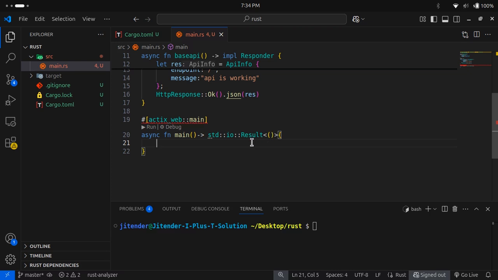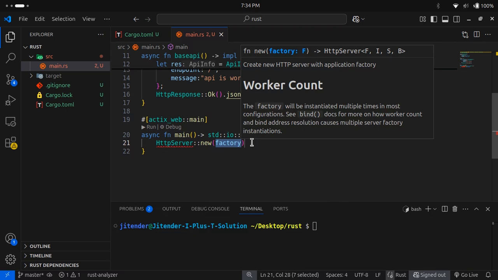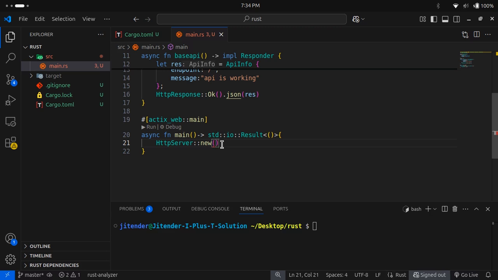We need to configure our server, so we will say HttpServer, and we need to initialize our new server. So new, and factory, nothing we will make for now, just we will make it optional, and we will register our app. Okay, so we have imported App here.